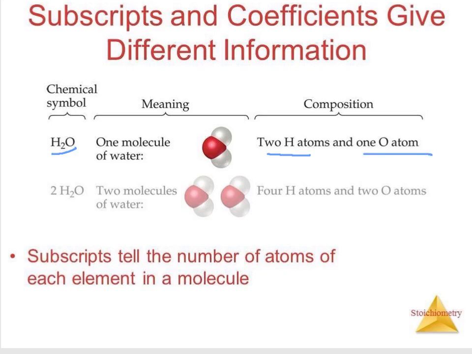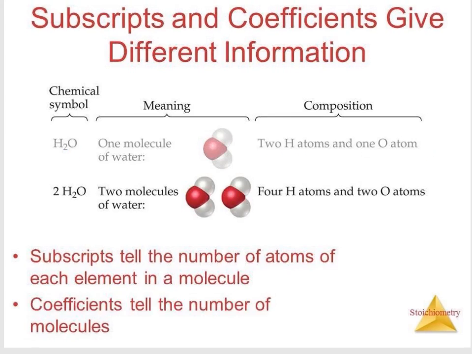Aside from subscripts, we also have coefficients. Coefficients, on the other hand, tell us the number of molecules. For example, the combination of the atoms of hydrogen and oxygen produces this chemical formula. The 2 here is the coefficient. This means that we already have 2 molecules of water. Thus, the composition of this chemical formula is now 4 atoms of hydrogen and 2 atoms of oxygen.